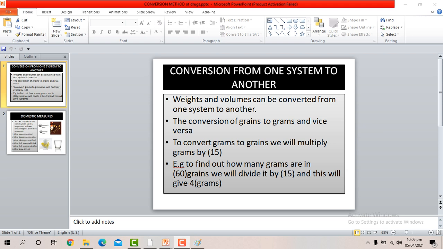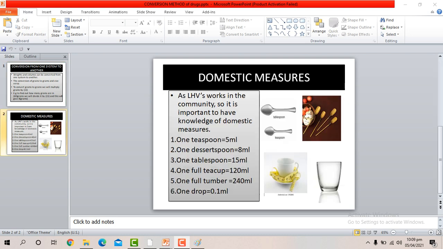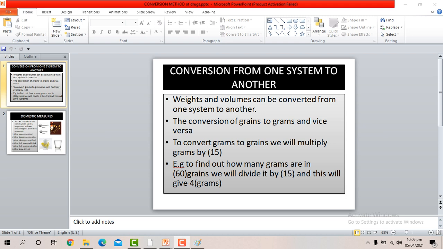Today I'm here with another topic that is about conversion from one system to another. Now which kind of conversion? In the previous lecture, as you people have learned, there are two types of systems through which we measure the medicines, and those systems were apothecary system and obviously metric system. In that lecture we have learned that apothecary system is an old system, also known as imperial system, while metric system is a decimal system and used universally. It is a modern system.